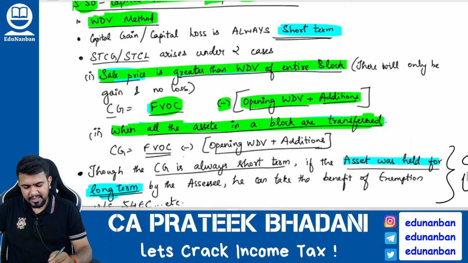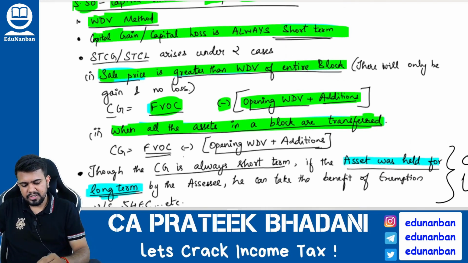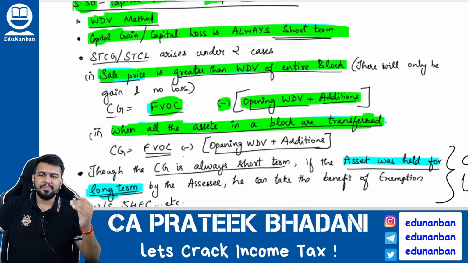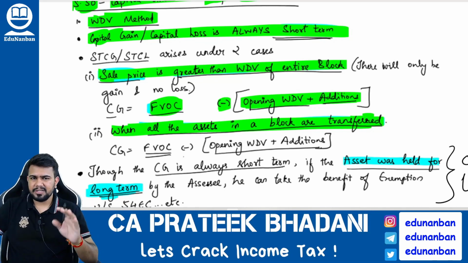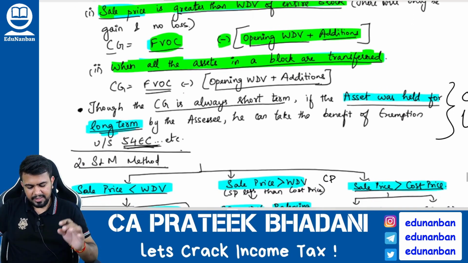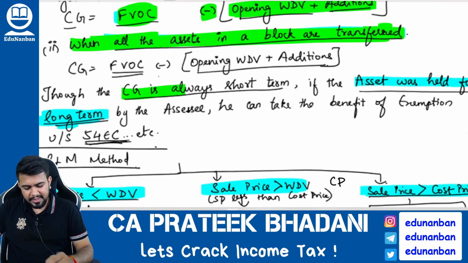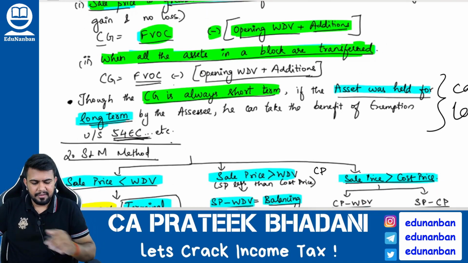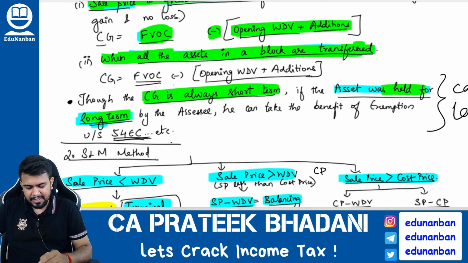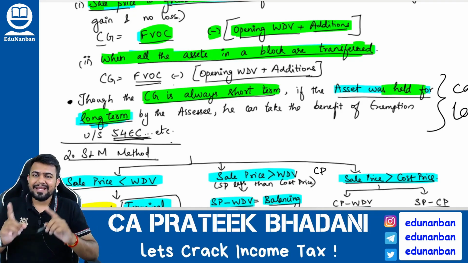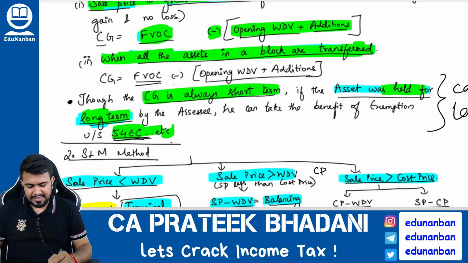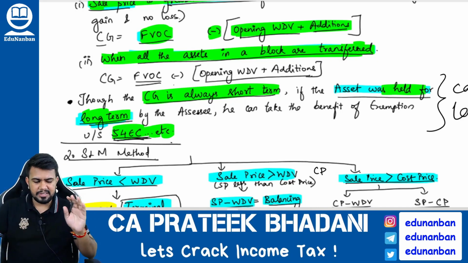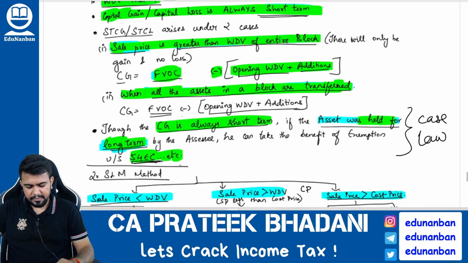Now this capital gain or capital loss is always short term. So if there is a depreciable asset and that is transferred, and if capital gain arises on the depreciable asset block, it will always be short term capital gain. However, listen here, though the capital gain is always short term, if the asset inside the block was a long term capital asset, then you can take the benefit of section 54EC or the other exemption sections also. You get my point?